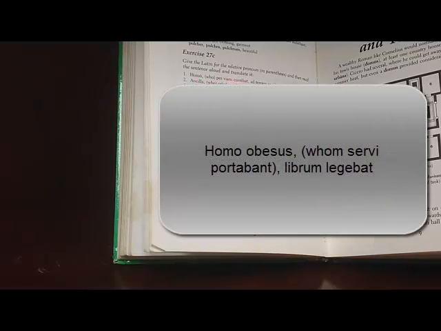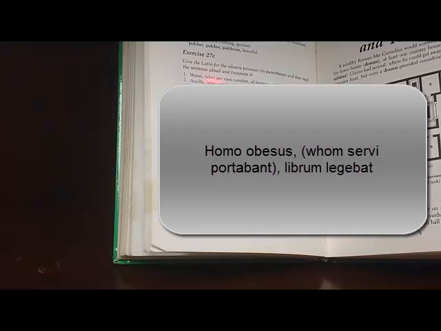Tres. Homo obesus, quem servi portabant, librum legebat. What does obesus mean? It's like saying fatus, although fatuous means stupid. So, a fat man, whom servi portabant, librum legebat. We take away whom servi portabant. We don't actually need that to translate the main idea of the sentence. So the fat man, librum legebat, was reading a book.